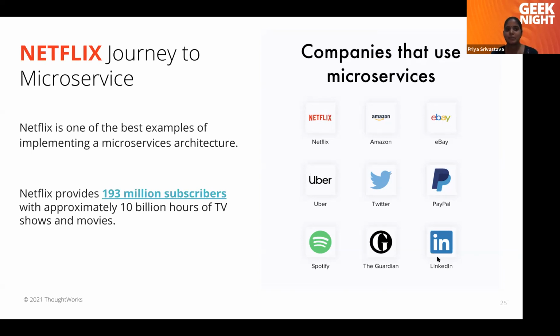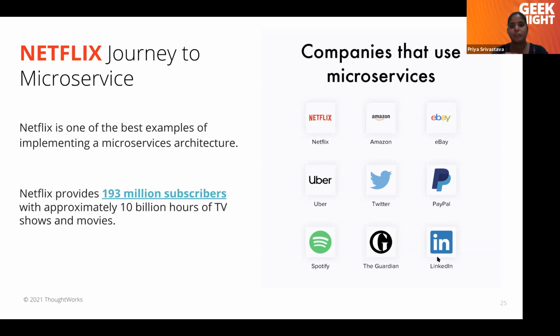So I'll just explain the journey of Netflix, because Netflix is one of the best examples of implementing microservice architecture, even when microservice architecture itself was not very popular. At that time only, Netflix achieved it, and very beautifully. Around 2008 or 9, they had millions of subscribers.